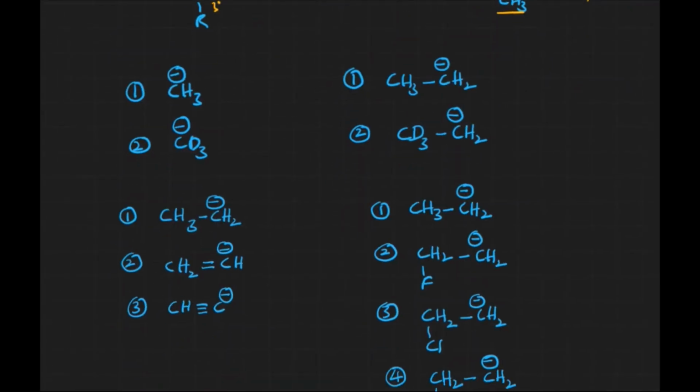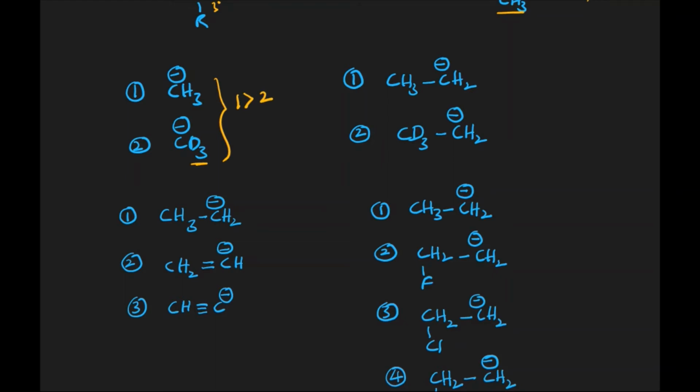Now let us see these two over here. We have already discussed in the plus I order that deuterium has more tendency to donate electrons compared with hydrogen. That's why it is more plus I than hydrogen. That's why CH3 minus is more stable than CD3 minus over here. 1 is greater than 2.